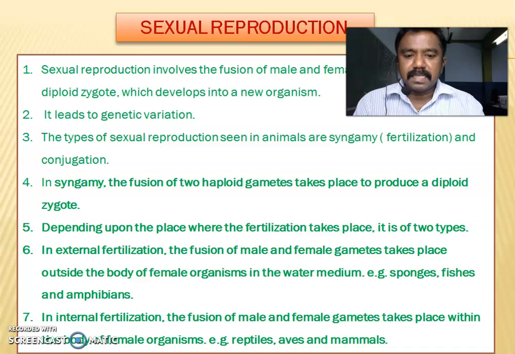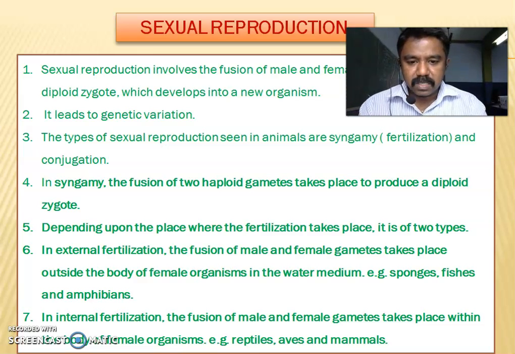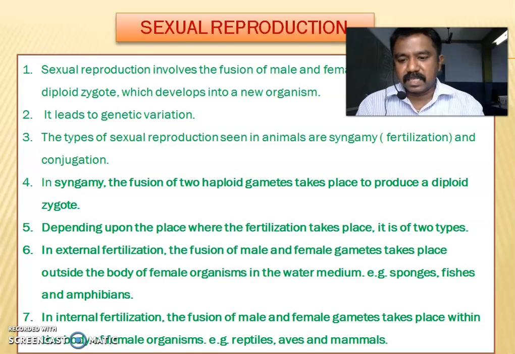Depending upon the place where fertilization takes place, it is of two types: external fertilization and internal fertilization. External fertilization means the fusion of male and female gametes takes place outside the body of female organisms, in a water medium. Examples: sponges, fishes and amphibians. The ovum is released into the water, and sperms are simultaneously released into the water. Fertilization occurs outside the body, in the water medium. It is called external fertilization.